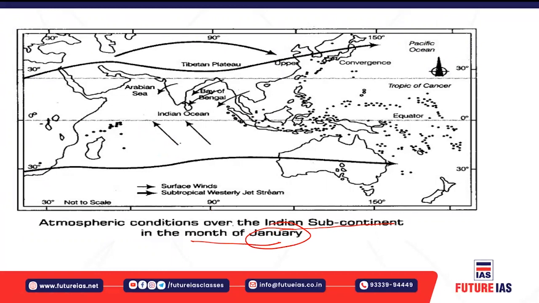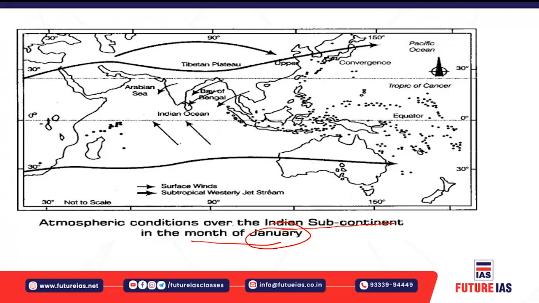During the month of January an extended high pressure zone is created over the Himalayan region, or the northwestern part of the Indian subcontinent, and a low pressure zone is created over the oceanic region, because the ocean remains comparatively warmer even during winter. Because of this temperature contrast, the high pressure zone is created over the land surface and the low pressure zone over the oceanic surface.